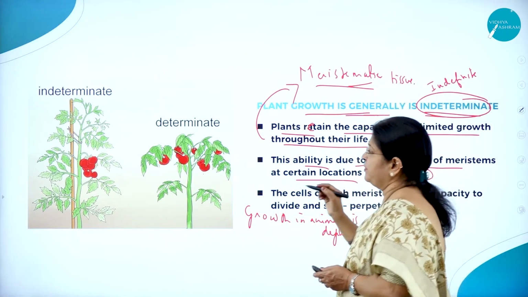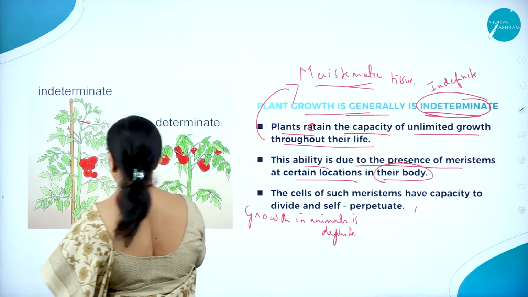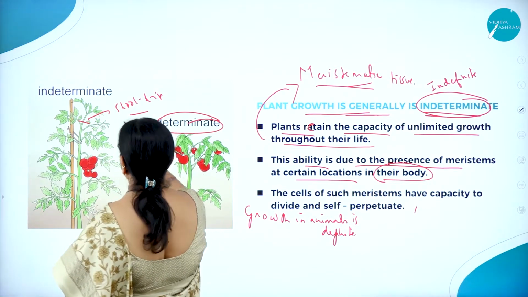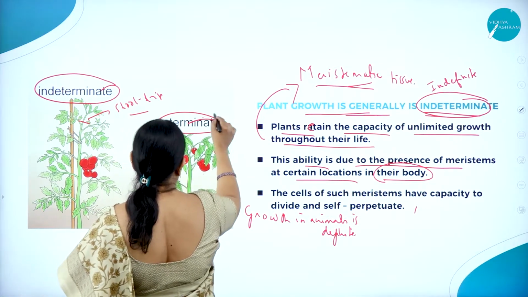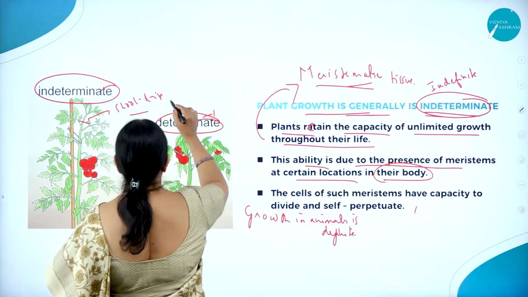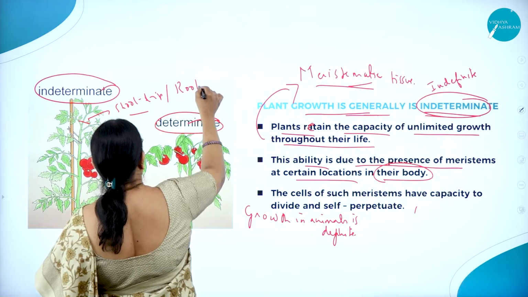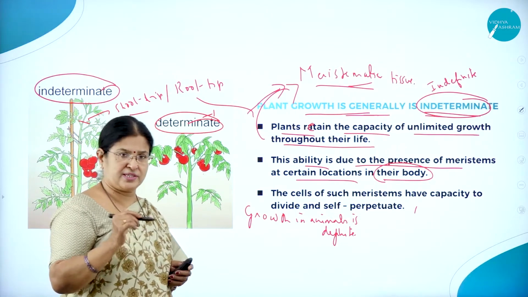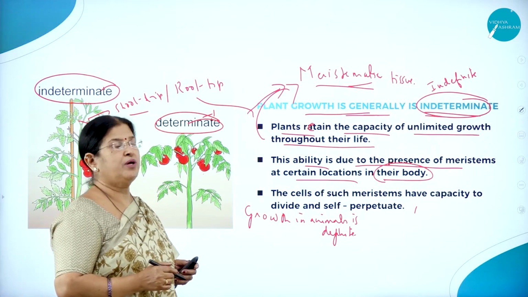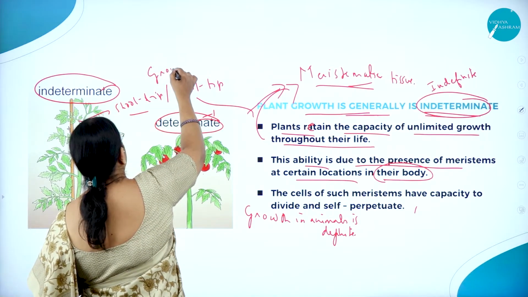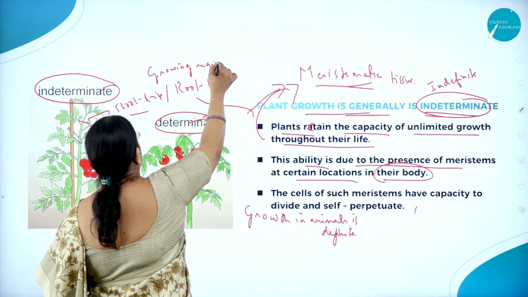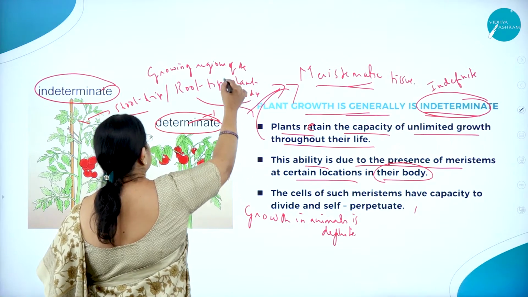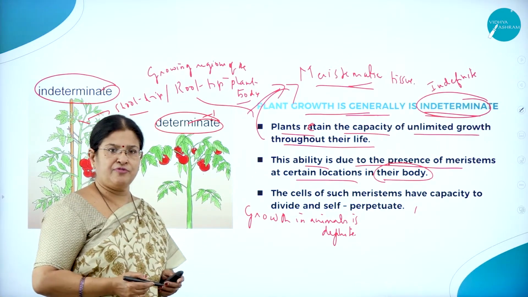Why the root tip and the shoot tip? Here you can see the root tip and the shoot tip. Here you can call it determinate, and this is called indeterminate. It means the growth will stop here, but here it does not stop. So the shoot tip and the root tip have the meristematic tissues. The meristematic cells are found in the root tip and the shoot tip. Why? These are the growing regions of the plant body, and hence they are responsible for growth.